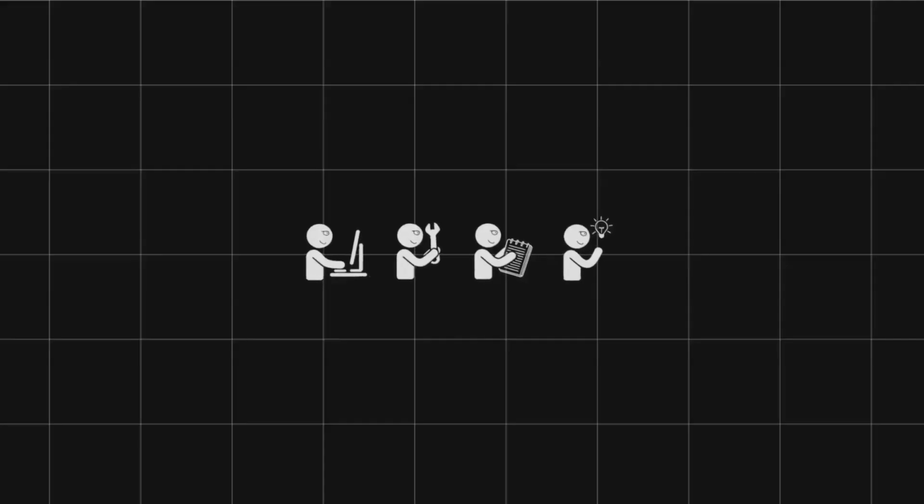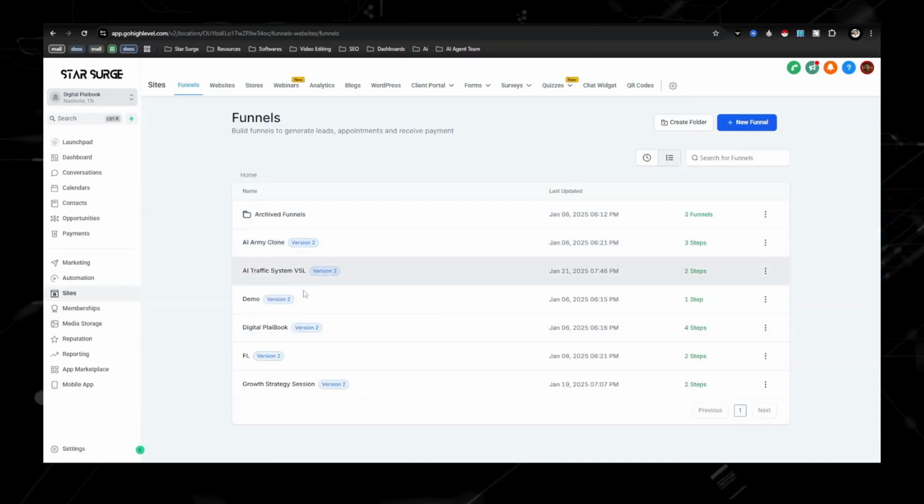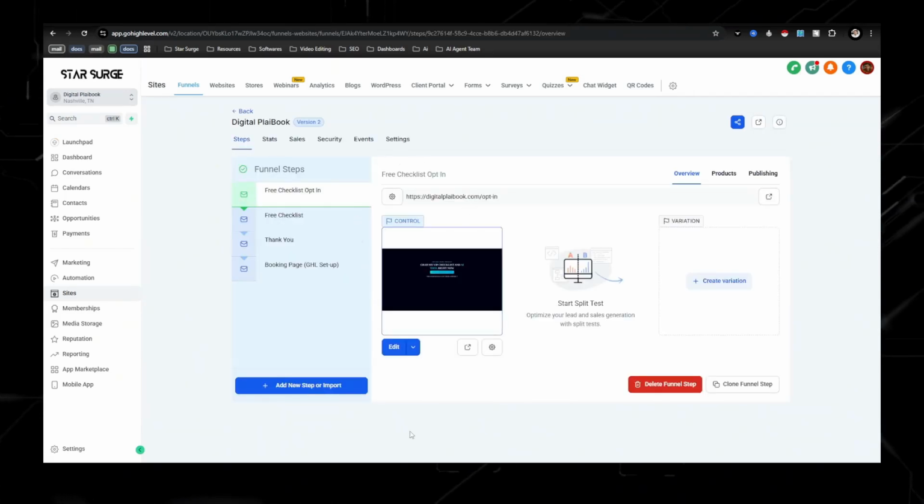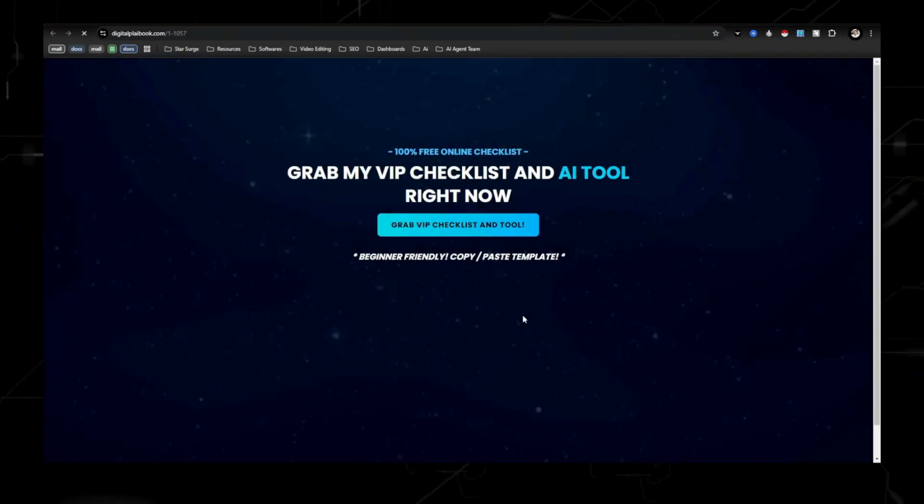So we have the back end. Now let's talk about sites in the front end. So this is going to be important. I'm just going to use mine as an example. You're going to want to have something that looks like this. Now my domain name is Digital Playbook.